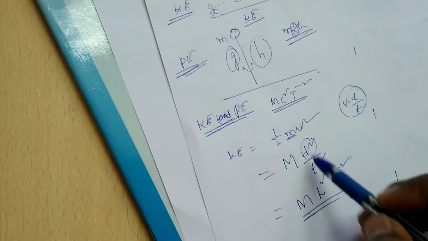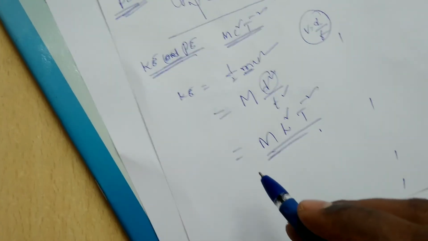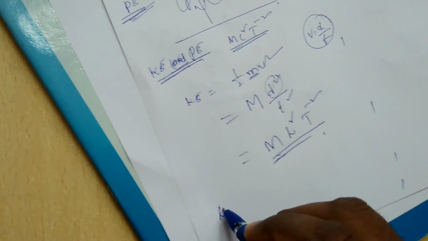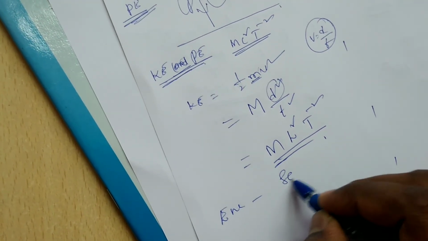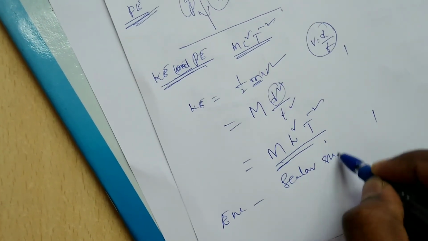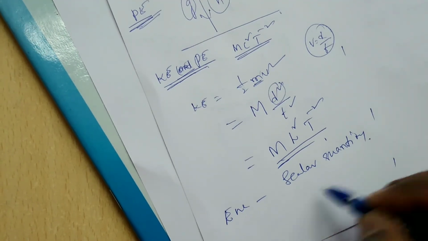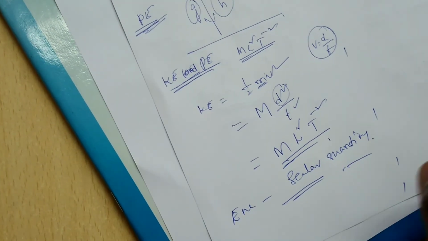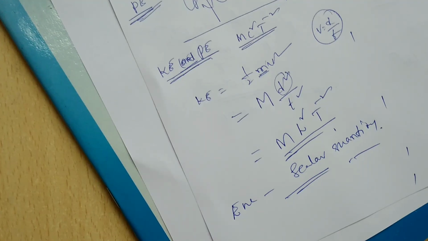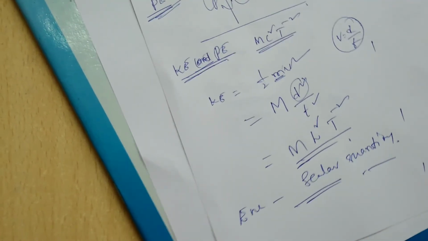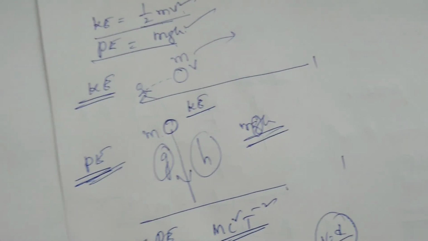Velocity equals displacement by time. And energy is also a scalar quantity. Thank you to all.